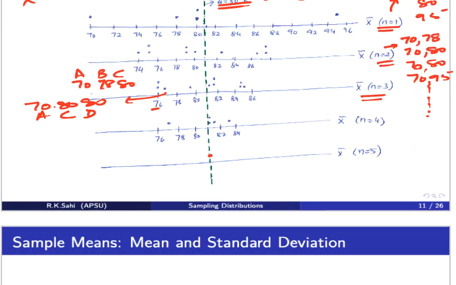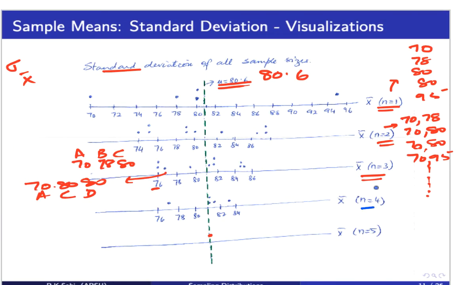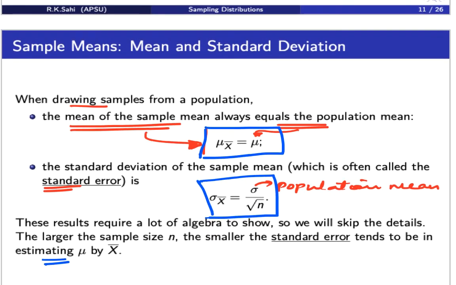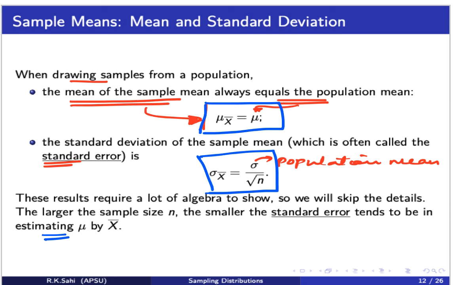In other words, look at this picture. As the sample size increases, notice what is happening to the standard deviation. It's coming closer and closer to the mean. There is less variation. Remember, standard deviation means the variation of the data set. Here, the variation of the data set is basically the variation of the sample means. So the sample means are actually clustering more around the mean of the sample mean. Very, very important. So remember, the larger the sample size, the smaller the standard deviation of the sample mean.